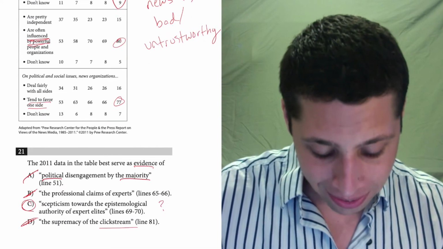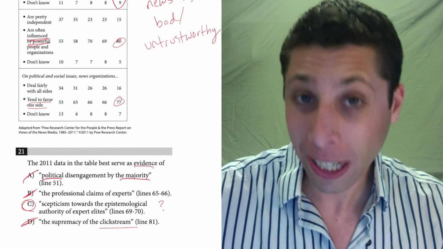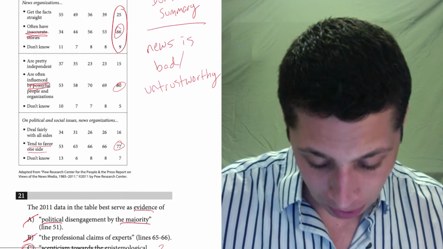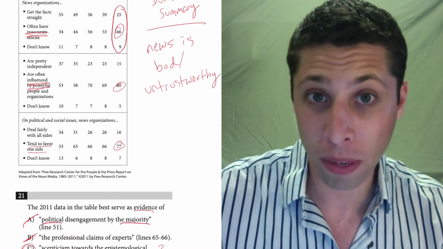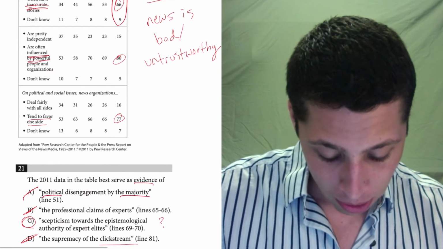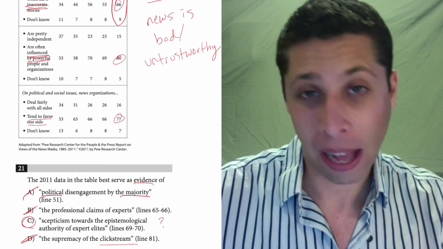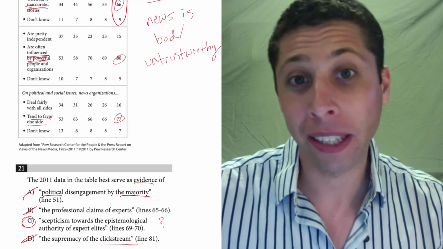The epistemological authority of expert elites. Well, expert elites, I also kind of know what that means. Those are the people in charge, right? And so when we talk about influenced by powerful people and organizations, those would be the elites. And so it's saying that that's a bad thing, that those people have control. And that's also related to this word epistemological.